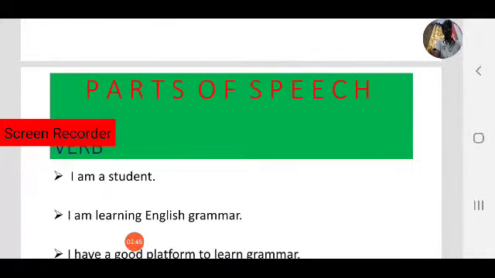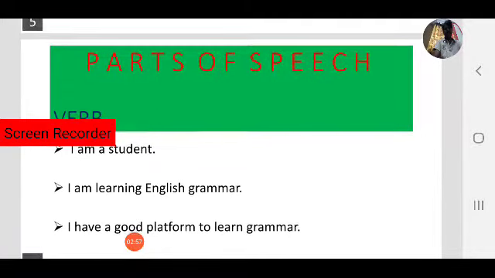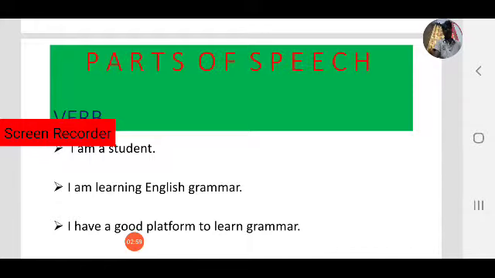Let us see some examples. For example, I am a student. Second one, I am learning English grammar. Third example, I have a good platform to learn grammar. Observe the 3 sentences. What are the verbs here? In the first sentence, I am a student.